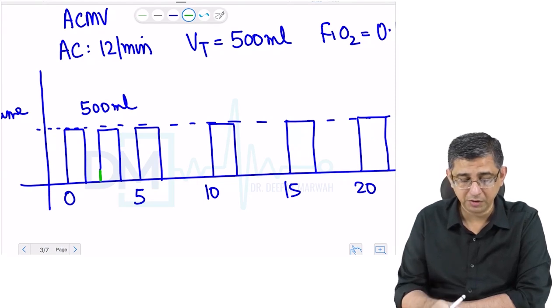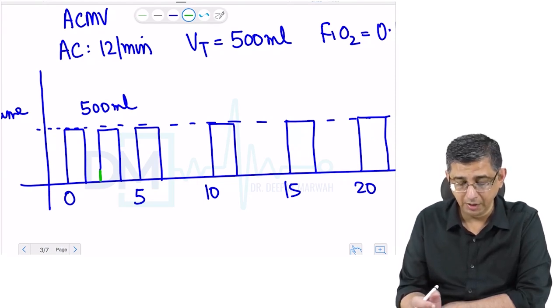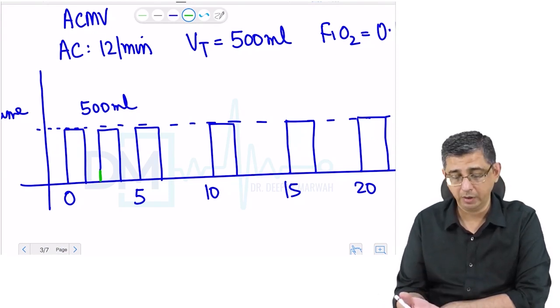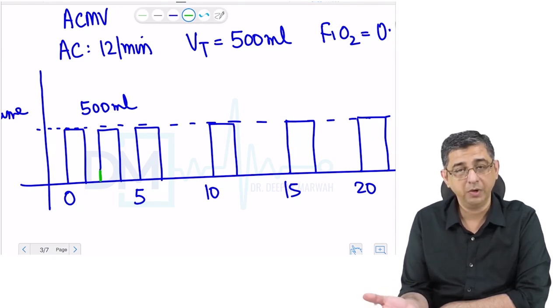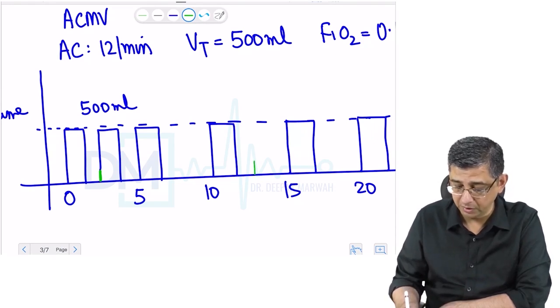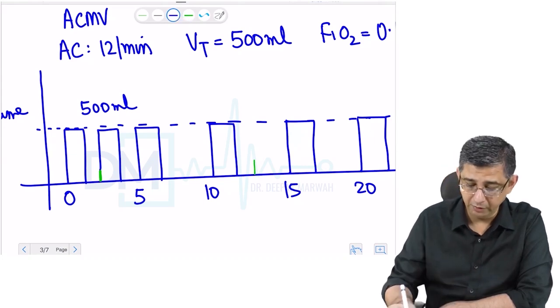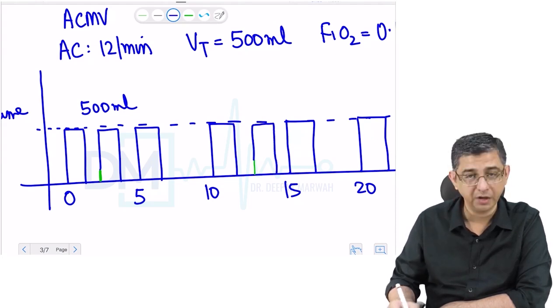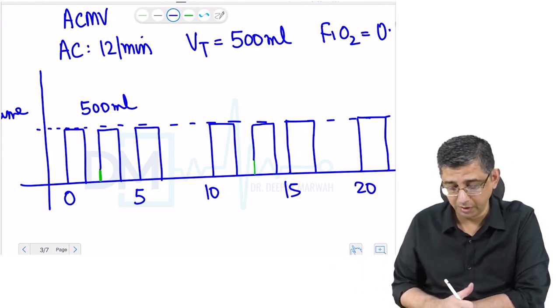The advantage of assist controlled mechanical ventilation is that if a person is not having spontaneous breathing, like if a person is having diaphragmatic paralysis, no problem, we can ventilate him at a predetermined rate. Now between the 10 to 15 second interval, let me say at the 13th second there was again an effort of the patient detected, the ventilator will once again take over. It will assist the patient, help in completing the breath to a max value of 500 ml, and then again there would be a normal expiration occurring in the patient.